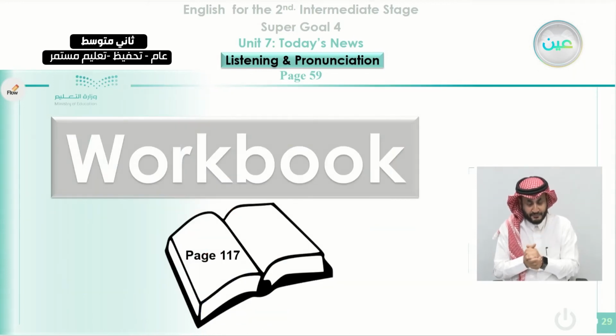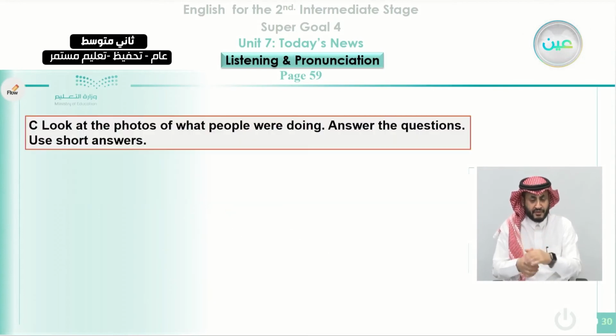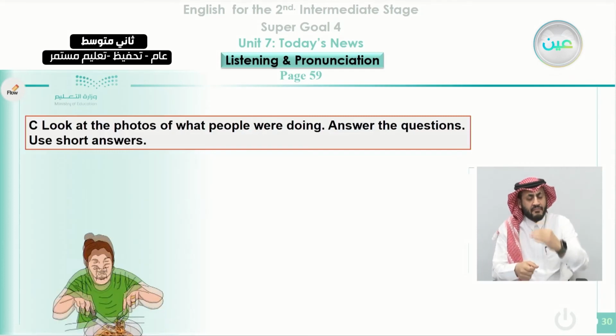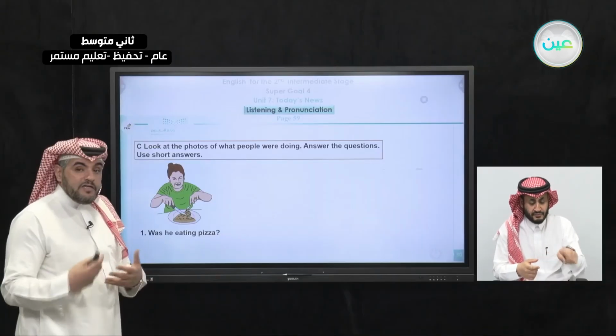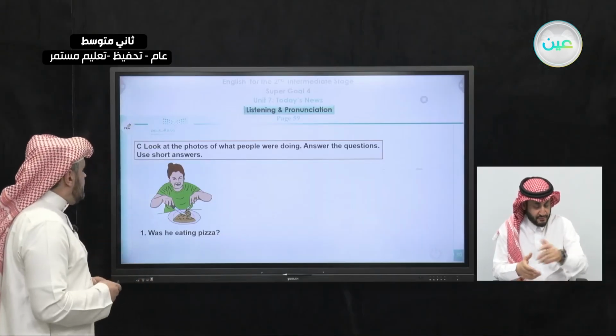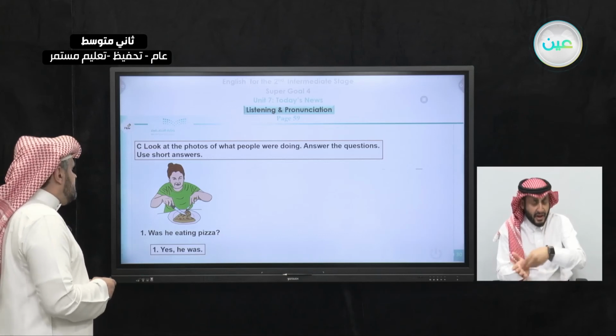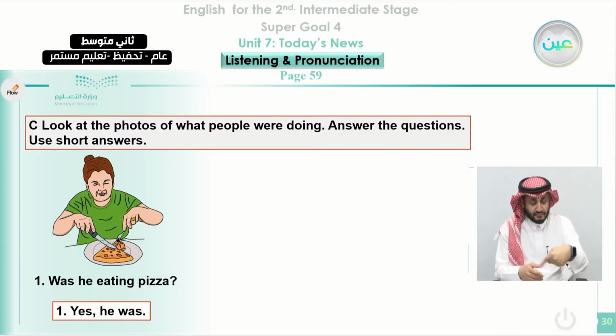Okay. Now we move to an exercise also from the workbook that will be exercise C in your book that is on page 117. Look at the photos of what people were doing, answer the questions, use short answers. You can see the picture here, and we can ask you a question here, that is a yes or no question. Was he eating pizza? We can say yes, he was. Okay, we are asking about the past, that is continuous in the past, and the answer is yes, he was.